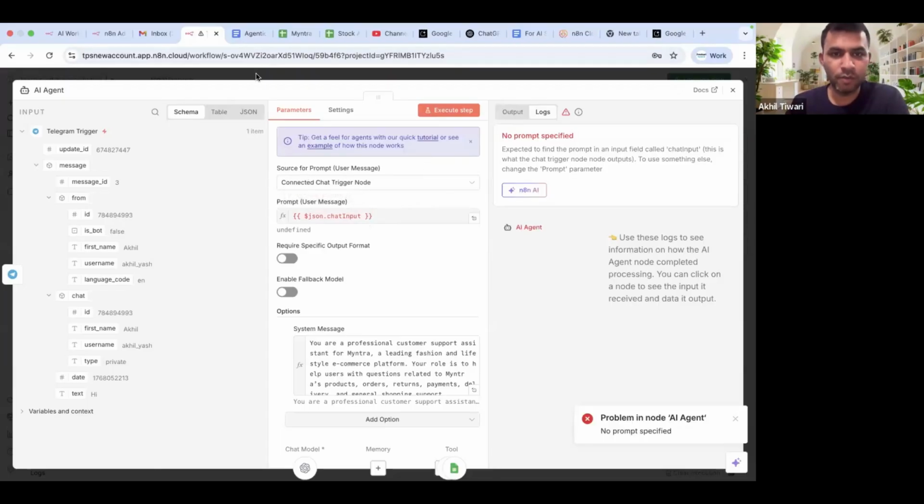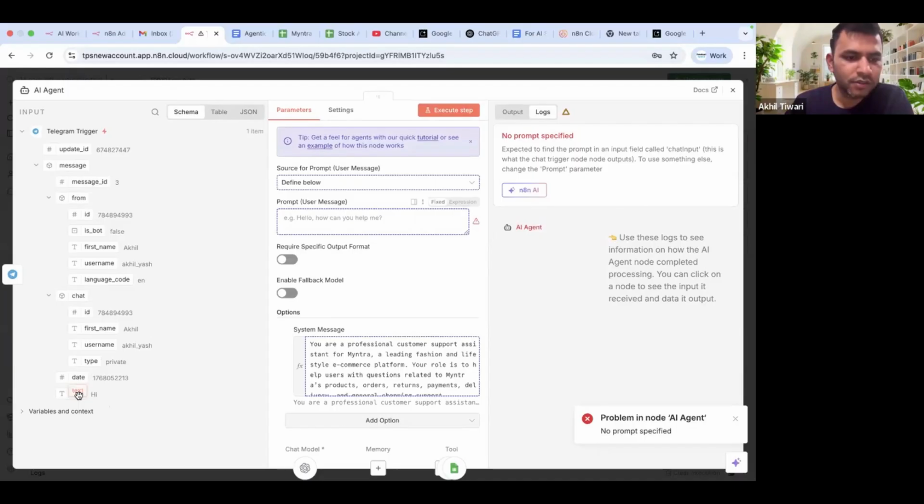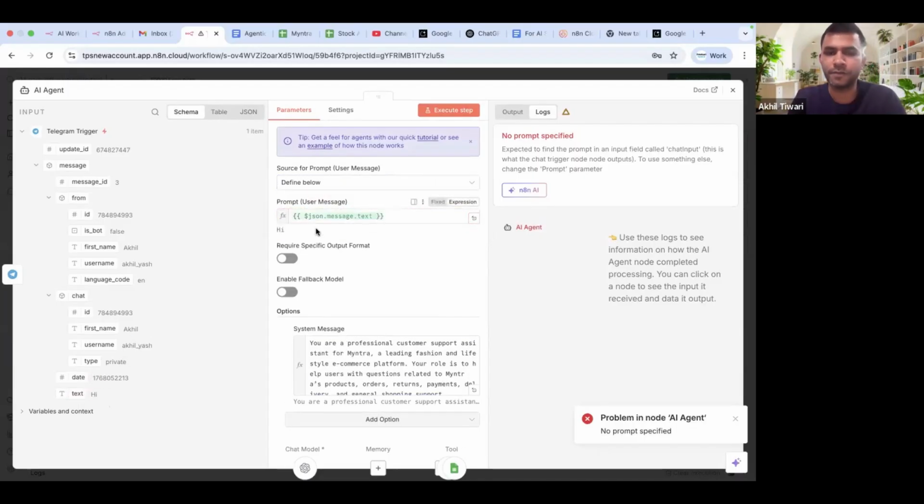Okay, I'll go back. You just double click on it, right? And look for source for prompt field and click on this, select define below. This is where you want to give your user message, right? And where your user message is, find where text. I just hold on to this and drag and drop this here. Got it? And what is the next step?